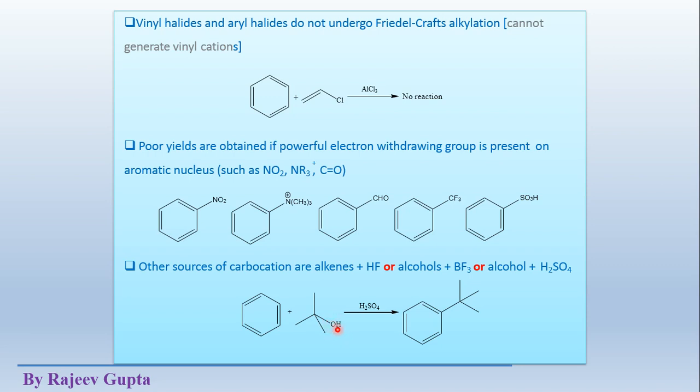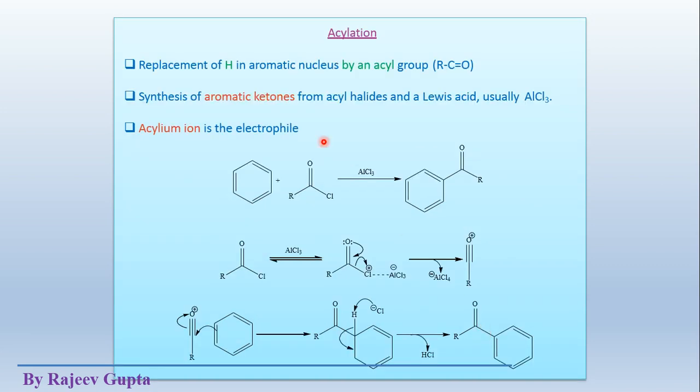This OH2 plus ion leaves as a neutral water molecule and leaves a plus charge on this central carbon atom, making this a tertiary butyl carbocation. This tertiary butyl carbocation works as an electrophile and attacks this aromatic system and forms this type of substituted product.